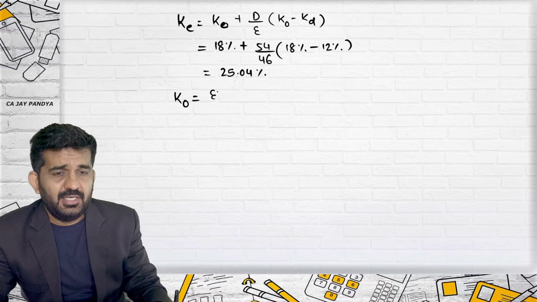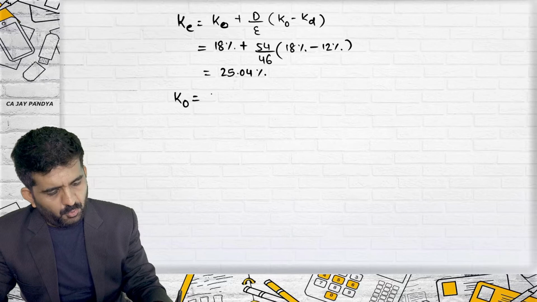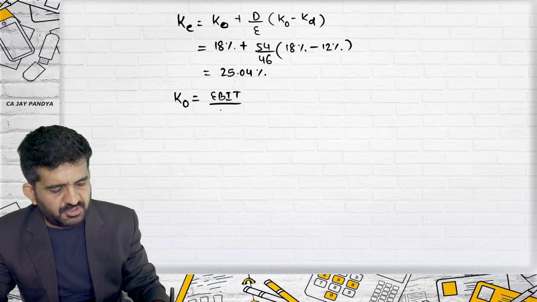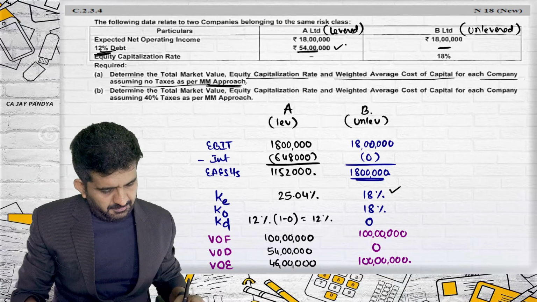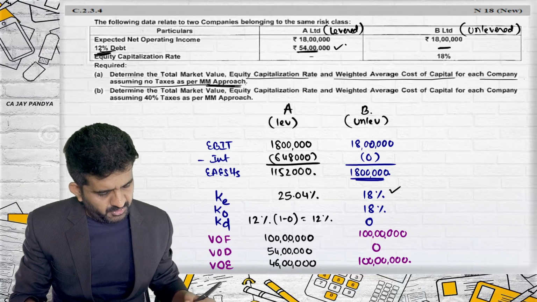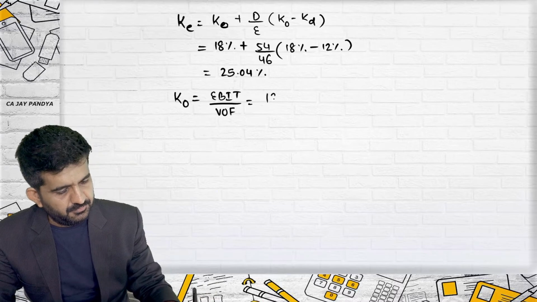KO is EBIT upon value of firm. Here we don't need to do 1 minus T because there is no taxation. What is EBIT? 18 lakhs divided by value of firm, 1 crore, which will be 18%.